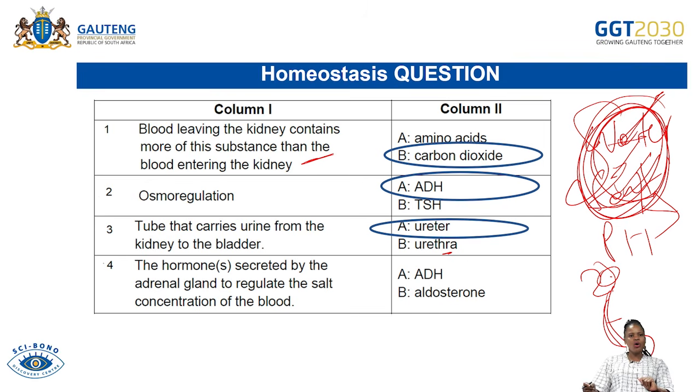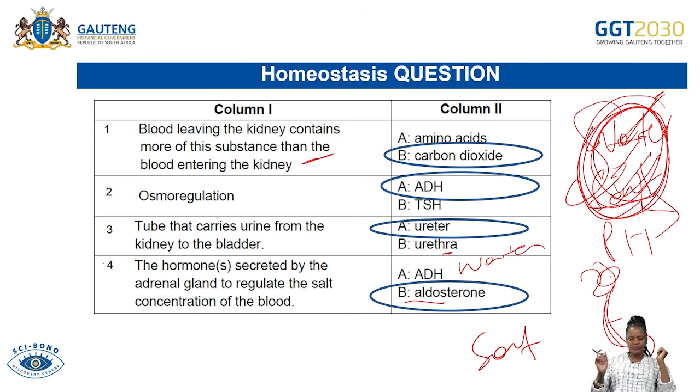The hormone secreted by the adrenal gland to regulate salt concentration of the blood. Is it ADH? No, we said ADH is responsible for water, so it's not ADH. Is it aldosterone? Yes, it is aldosterone. So the hormone that is responsible for the regulation of salt is nothing else but aldosterone. So that is the answer.